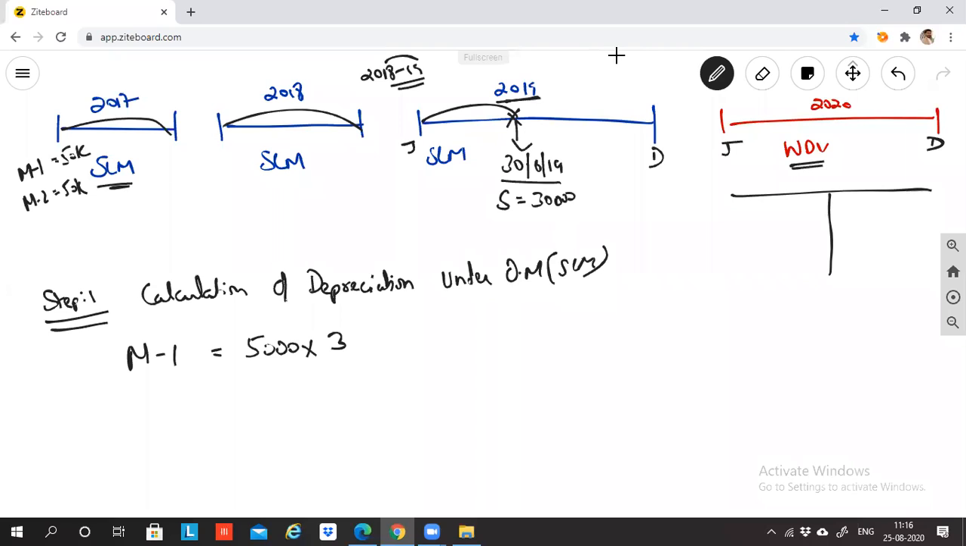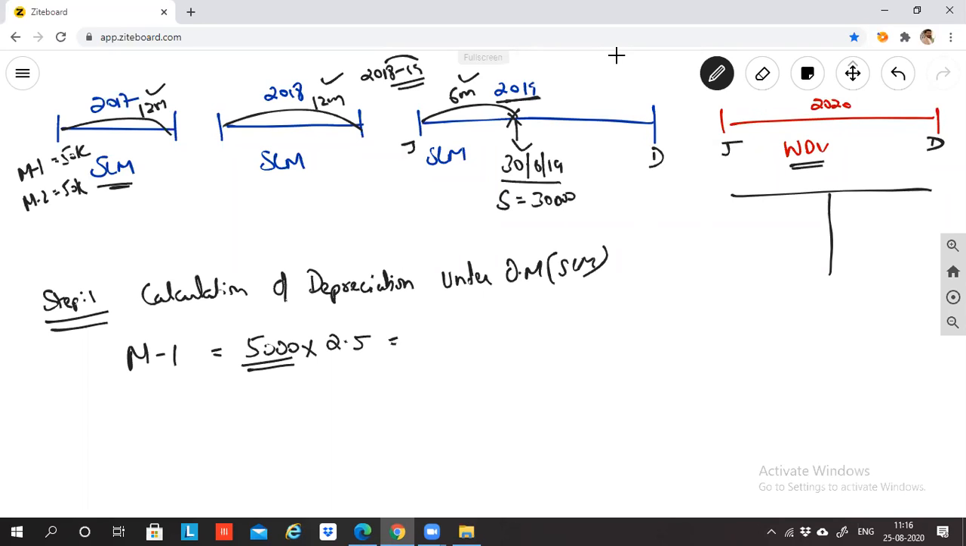So Jan 1 to 30th June, 6 months. Machinery 1 was used in 2017 for 12 months, in 2018 for again 12 months, and in 2019 for 6 months. 1 year, 2 years, half year. So machinery 1 is used for 2.5 years. 5,000 is the depreciation for 1 year. So for 2.5 years, what will be the depreciation? 12,500. Okay, Bharat says 12,500.